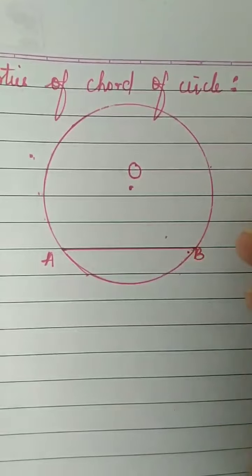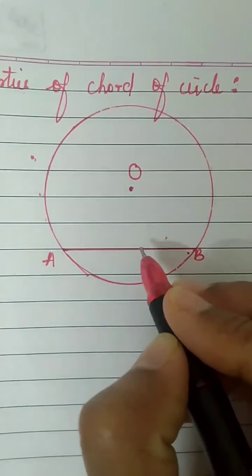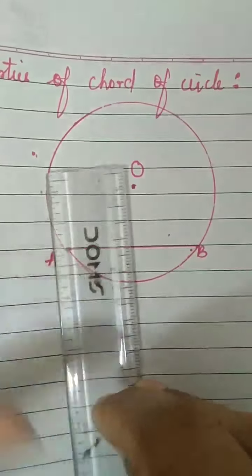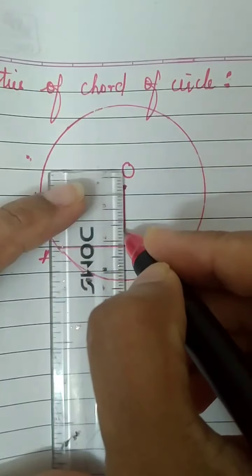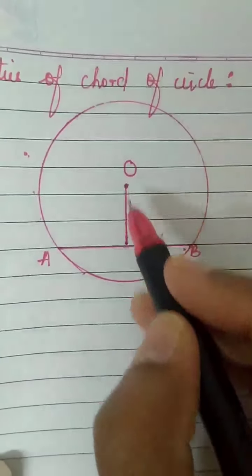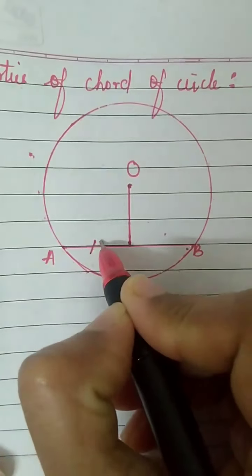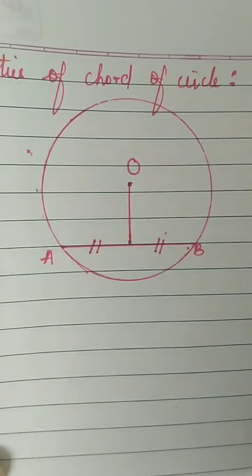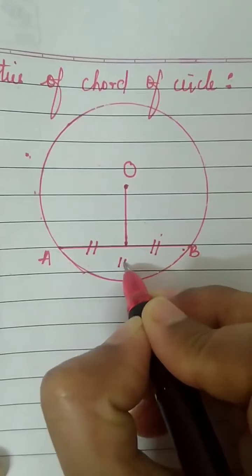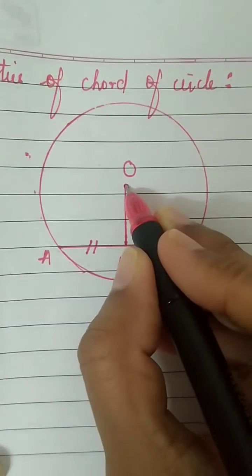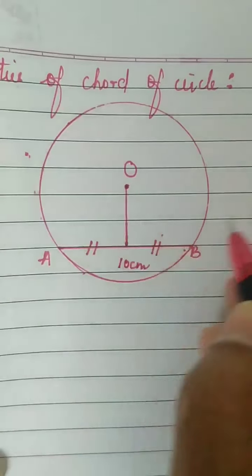The first property says that if you draw a perpendicular from the center to the chord, perpendicular means 90 degree segment. So from the center, if you draw 90 degree, that is a perpendicular from the center to the chord. See, from the center to the chord it touches. Then this perpendicular will divide the chord into 2 equal parts. What does it mean? If suppose the length of the chord was 10 centimeter, then if you draw a perpendicular from the center to the chord, it will divide the chord into 2 equal parts.